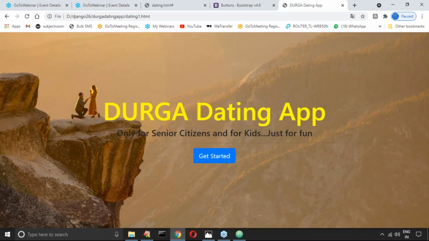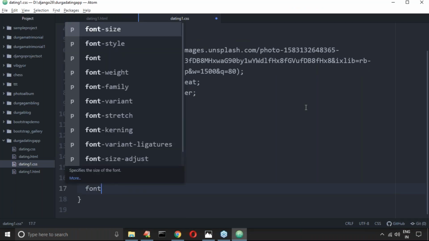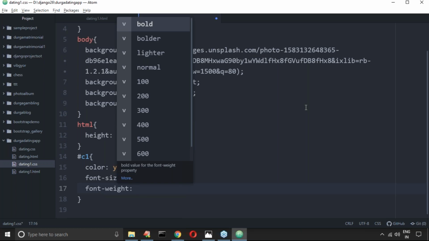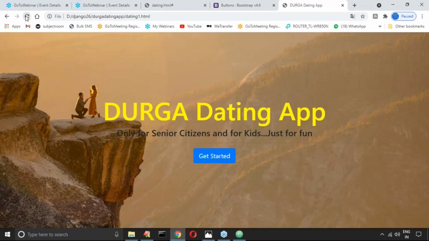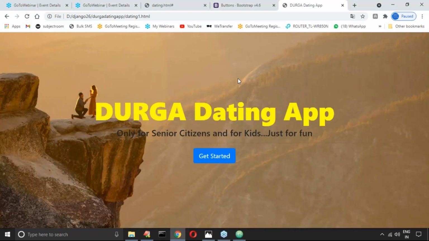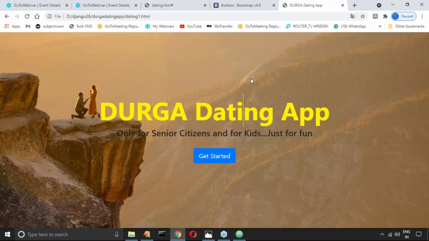Perfect. Next, sir, I want more darkness. If you want more darkness, we use font weight. Do you remember 100 to 900? You can take 900, which means full dark. If you feel it is too bold, you can take 700 or 800, no problem at all. Clear, right?